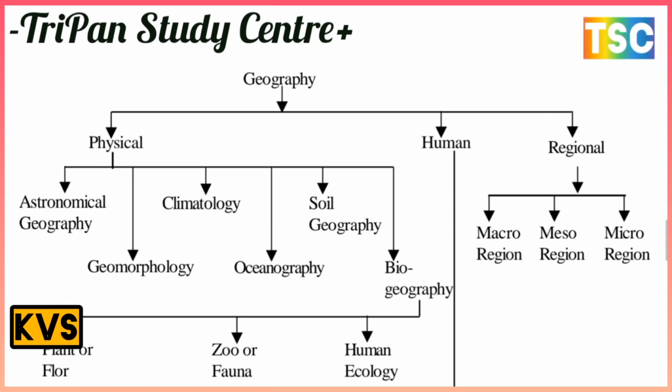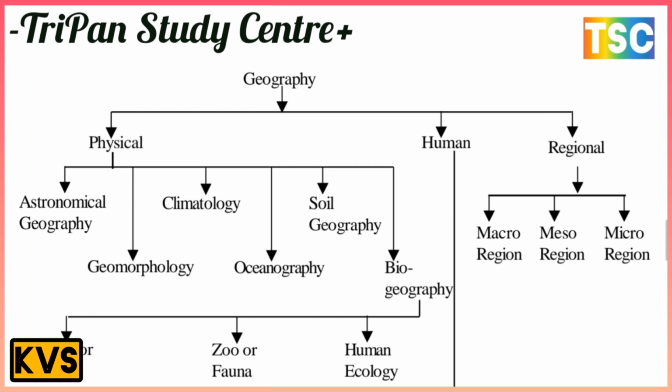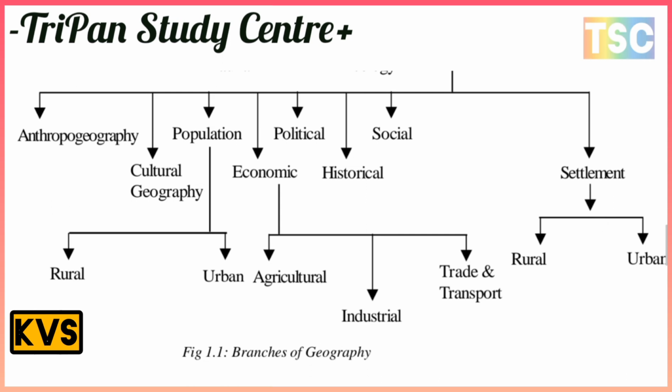The next is regional geography, divided into macro region, meso region, and micro region. Regional geography is divided into three types. The next is human geography, which is further divided.